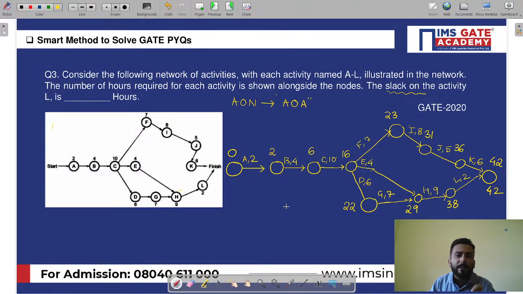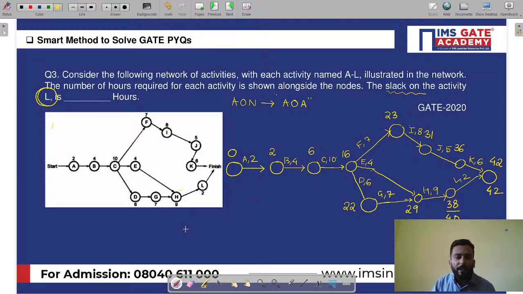Now he's asking the slack on the activity L. He's asking the slack on the activity L. Now for L, you have to find the latest completion time of the event. So what we have to do? We have to simply subtract the activity time from 42. 42 minus 2 is what? 40. And the moment I write this, I should get the answer.